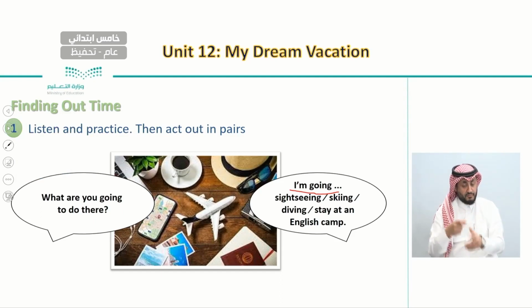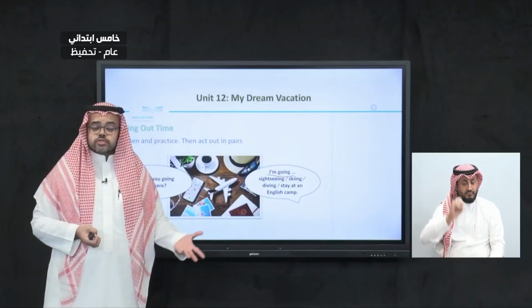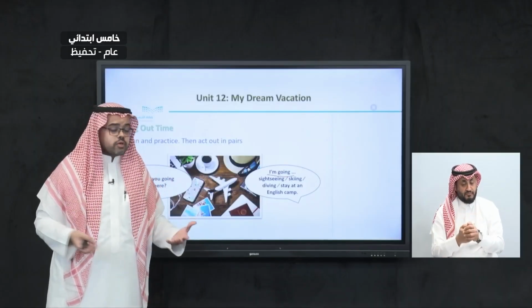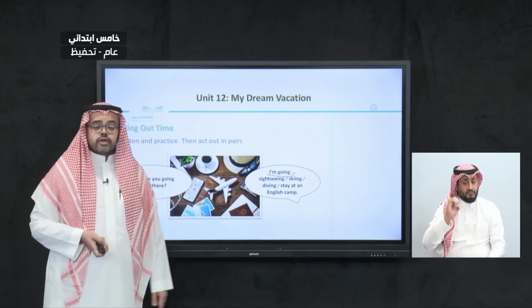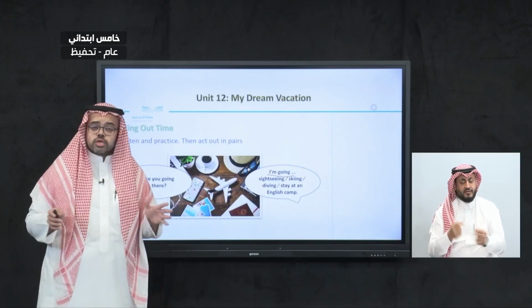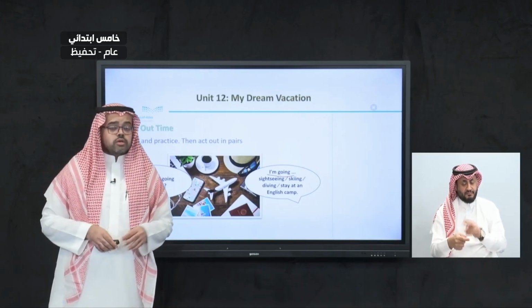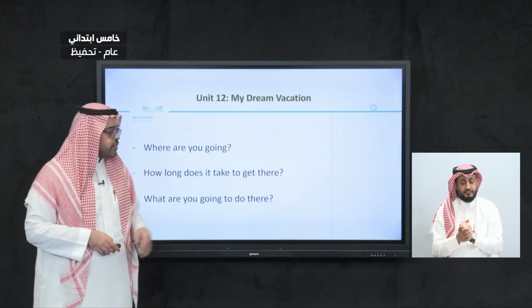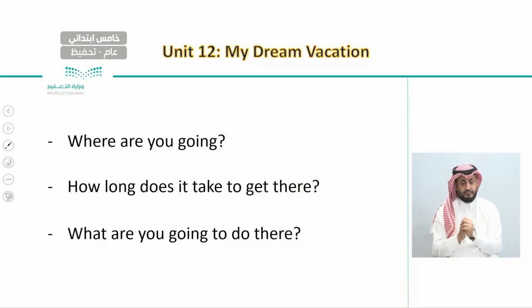We said that we use going to with the first question, and also we use going to even with this question. Now let's review all of the three questions that we learned in this lesson. The first one is, where are you going?